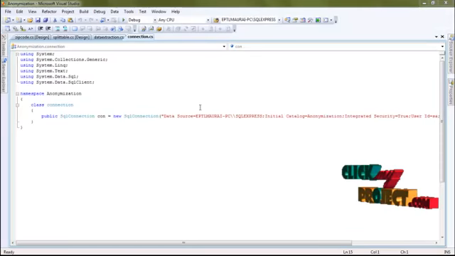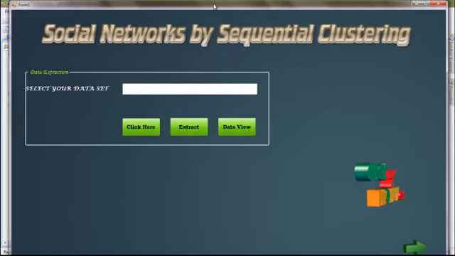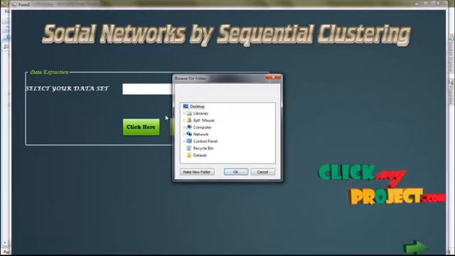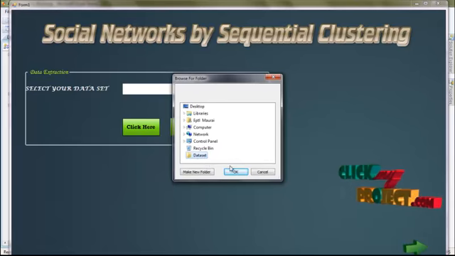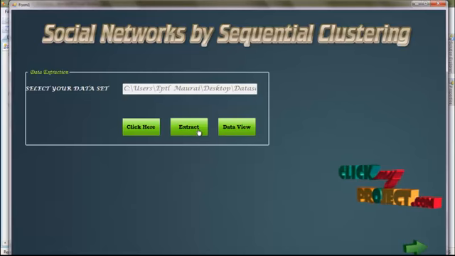Now execute my project. Press the play button. This is the main page of our project. First click the button and select the folder of our data set. Select the data set folder and click OK. This is the path of the data set folder. Then click the extract button.